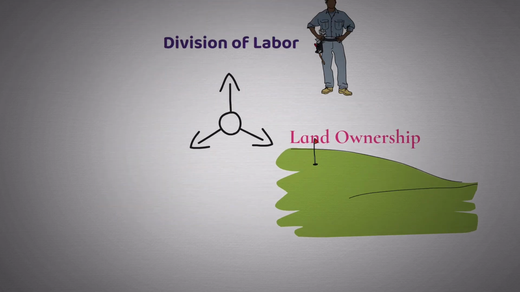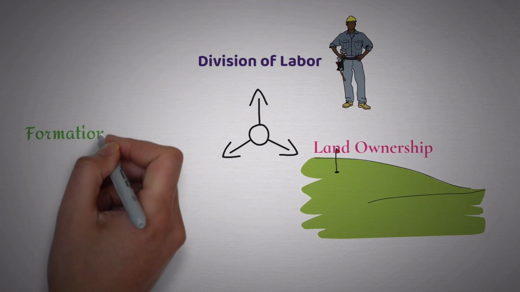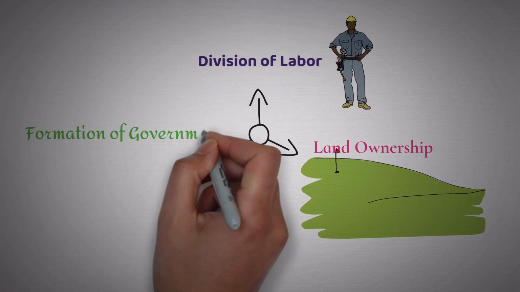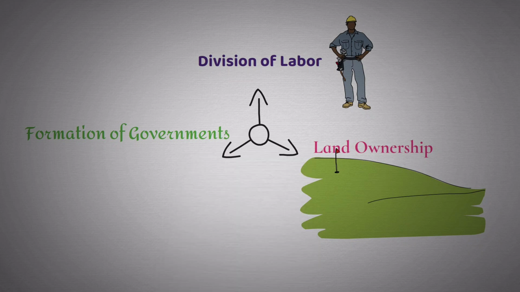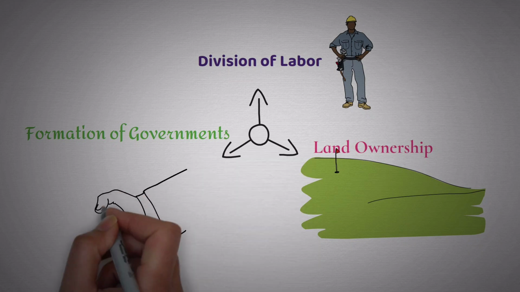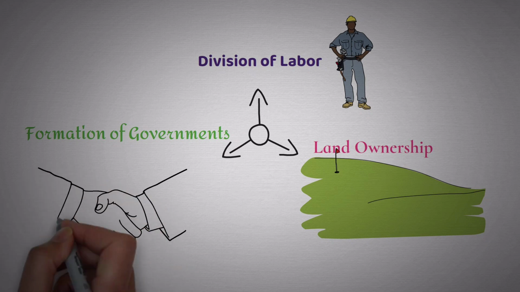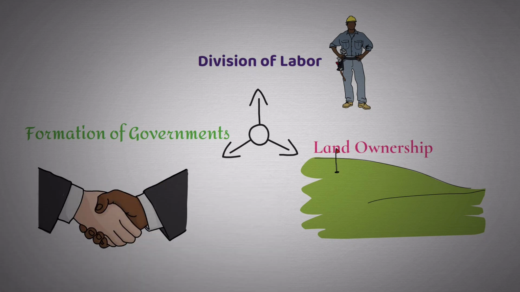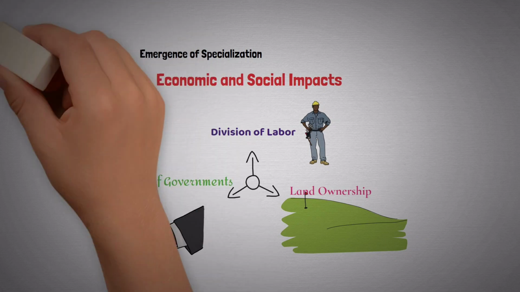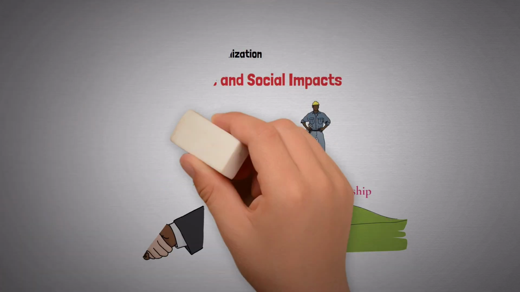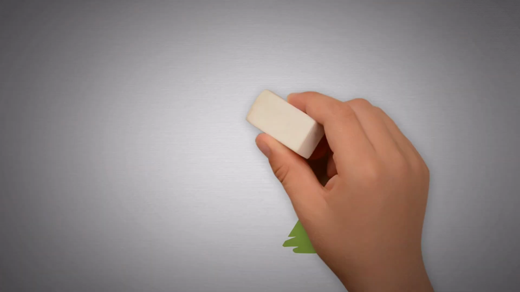Formation of governments. With population growth and the need for organization, humans began forming governments to establish order and security within communities. Over time, these governments developed into larger civilizations. Cultural and religious impacts. The agricultural revolution didn't just have economic and social impacts, it also had cultural and religious effects.